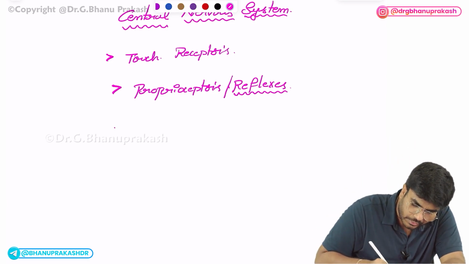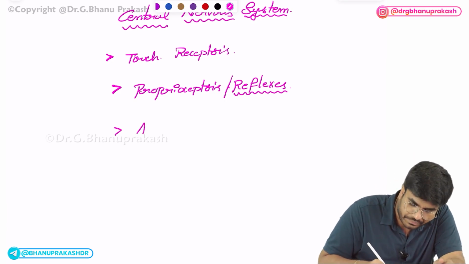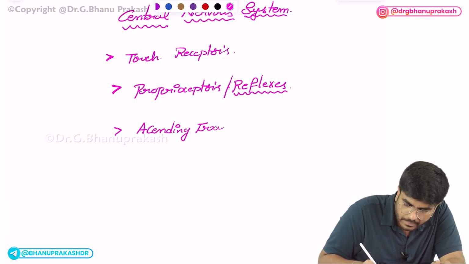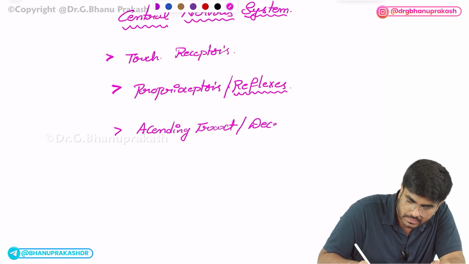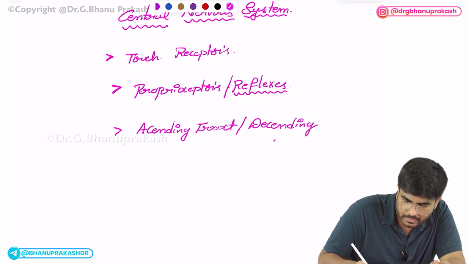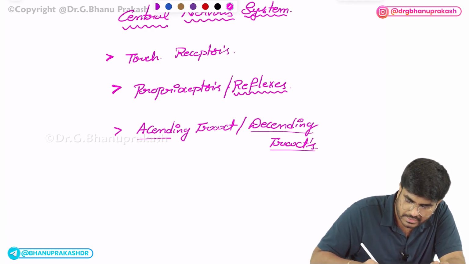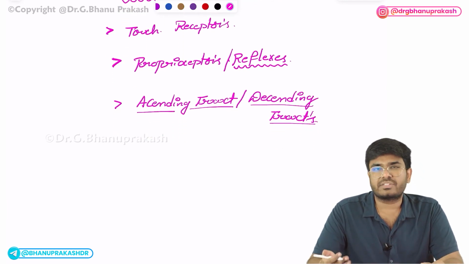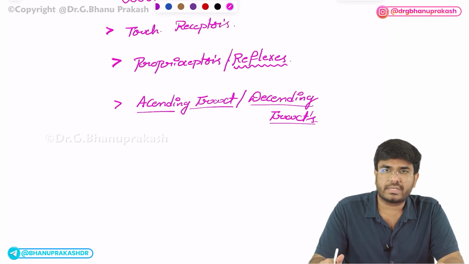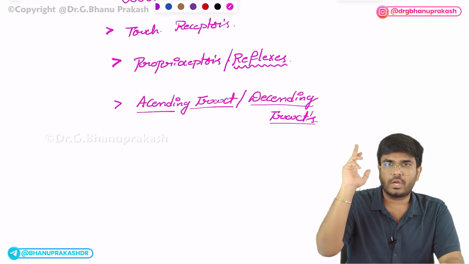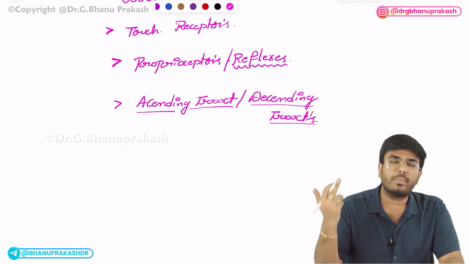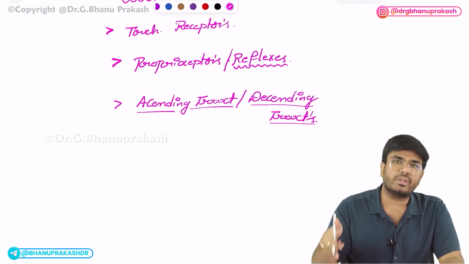After that, you can expect a question either from ascending tracts or descending tracts. Important areas. These topics will anyway integrate with neuroanatomy also. So be good with ascending tracts. What are the spinothalamic tracts and what are the corticospinal tracts? Spinothalamic, ascending tracts; corticospinal tracts, descending tracts; and also be good with the extrapyramidal tracts. Extrapyramidal tracts originate from the brainstem and come down into the spinal cord.